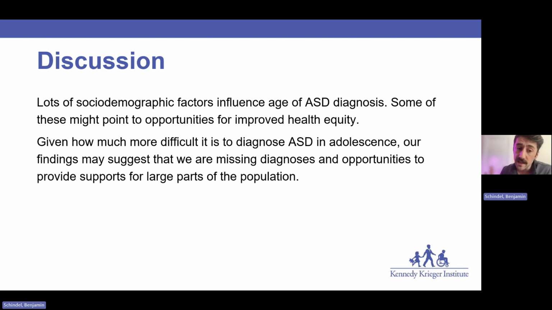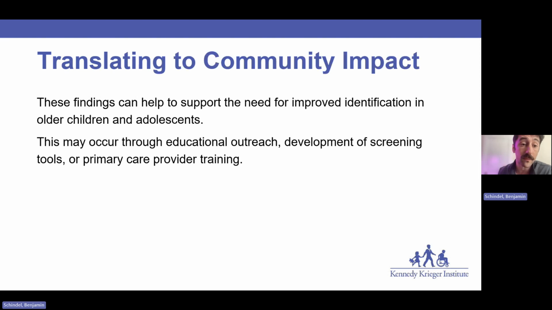So we know that there are lots of sociodemographic factors that influence the age at which autism is diagnosed. And I think that some of these could point to potential opportunities to improve access to diagnosis and to care. But I think that these findings might also be suggesting that there are some misdiagnoses of autism in later childhood and adolescence when we don't have screening tools and the symptoms change.